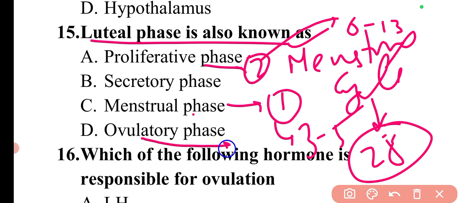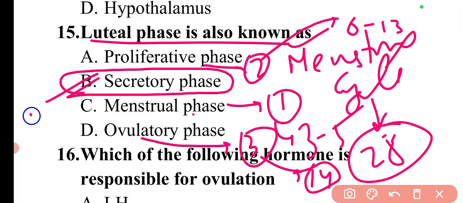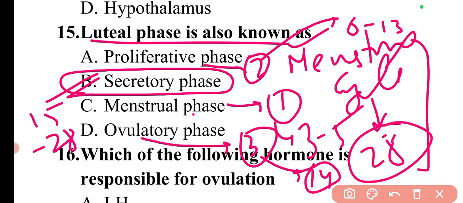Then there is the ovulatory phase, the third phase, which is held on the 14th day of the menstrual cycle. And then there is the luteal phase, which is known as the secretory phase, which runs from 15 to 28 days. So this is the stage-wise day distribution for the menstrual cycle. For other names, you need to remember these two phases. Secretory phase is known as luteal phase, and proliferative phase is known as follicular phase.